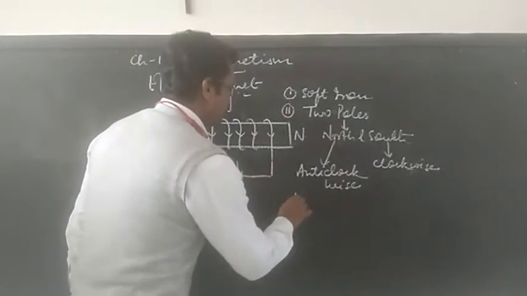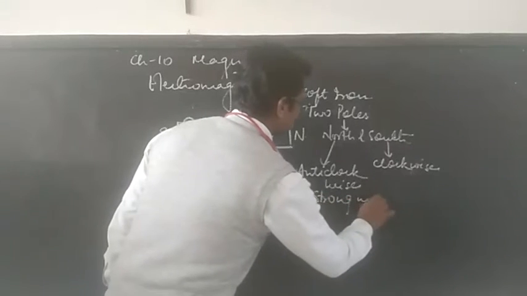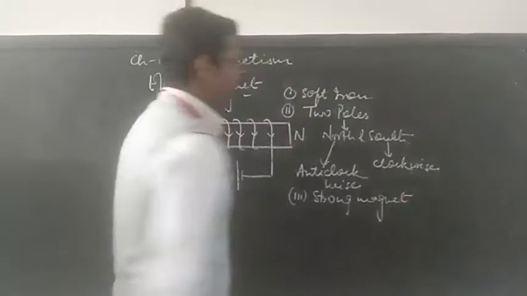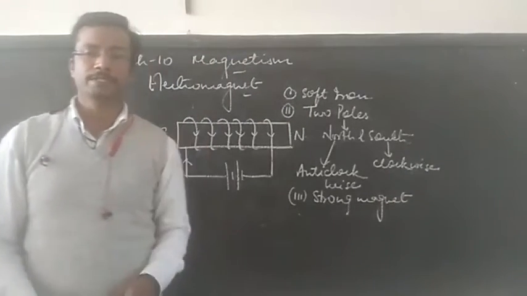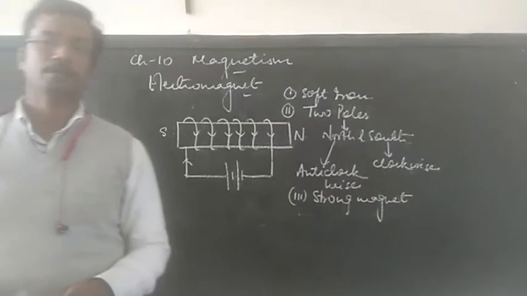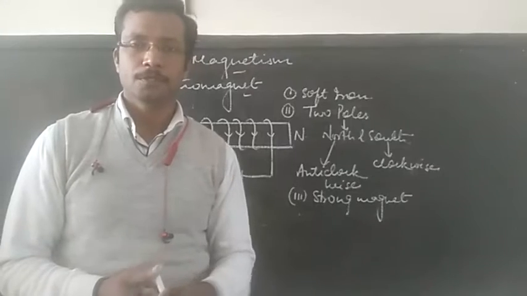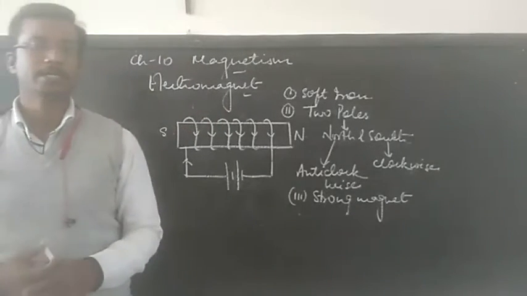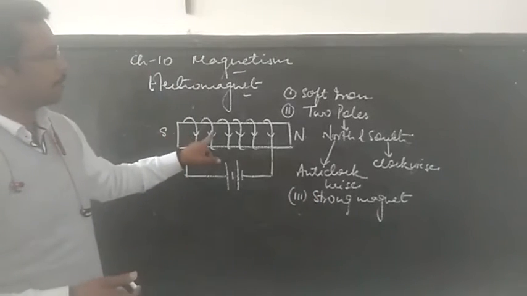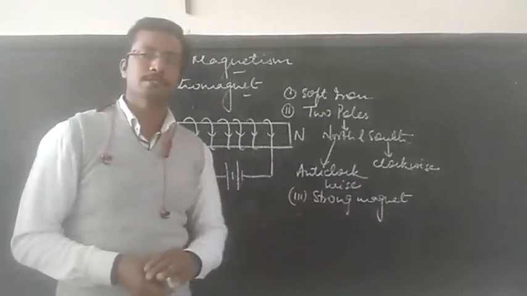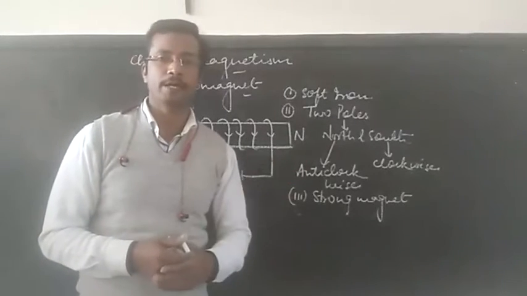And number 3, it can be a strong magnet, but the strength of this magnet can be changed by two ways. That also is very important to know, how can we change the strength of the magnet. The first way is by changing the number of turns. When we increase the number of turns, the strength of the electromagnet will also increase.